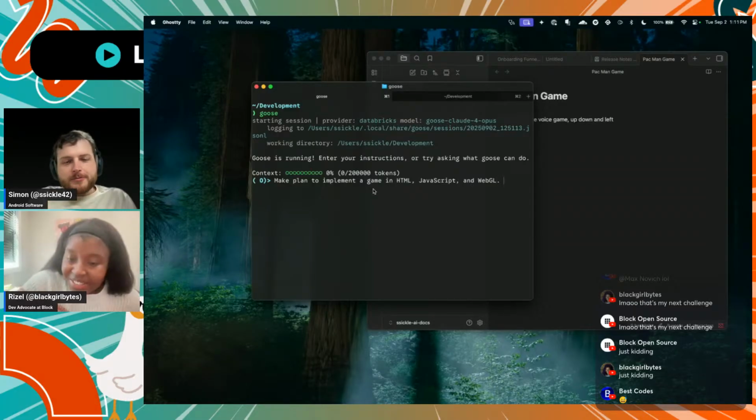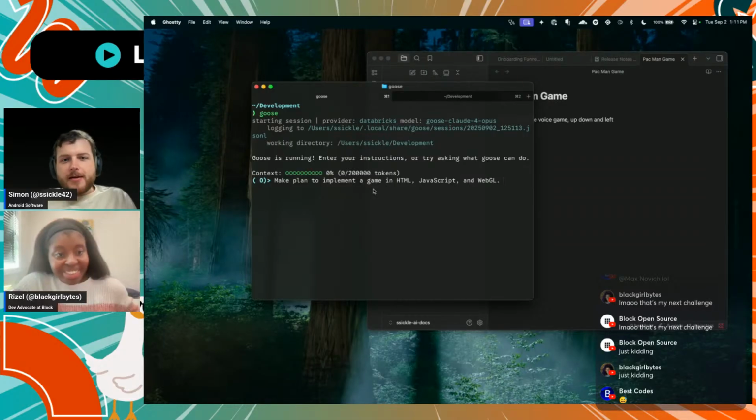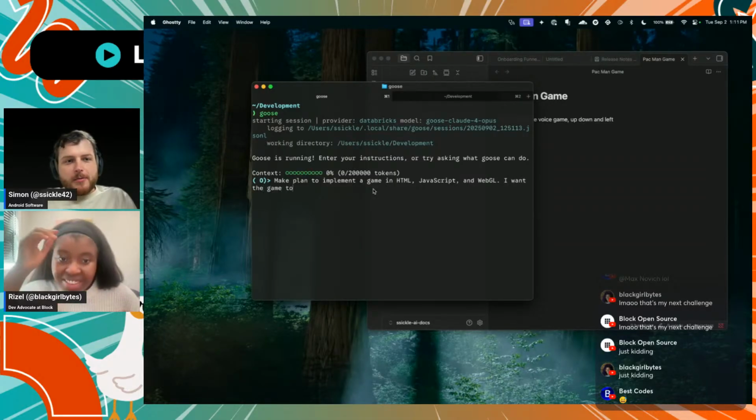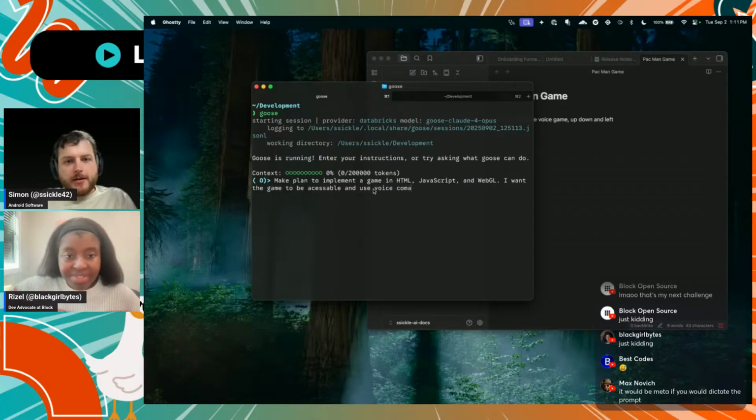Ooh, might go great, might go bad. I want the game to be accessible and use voice commands so that the player has to shout at you to say up or down to change directions.